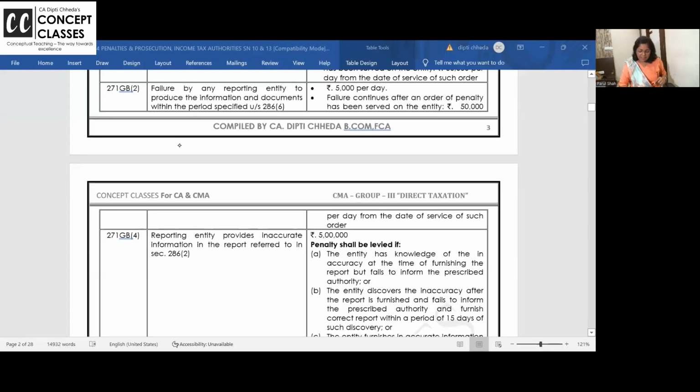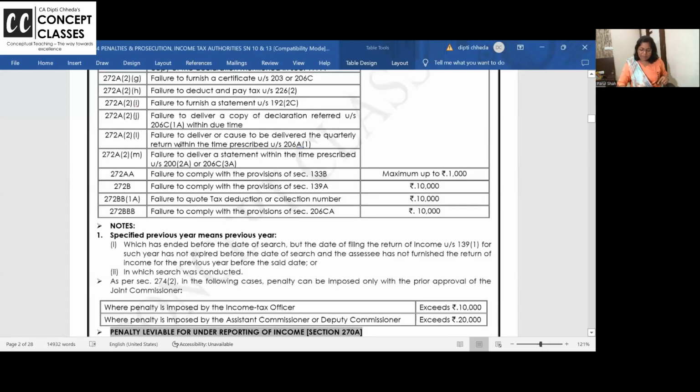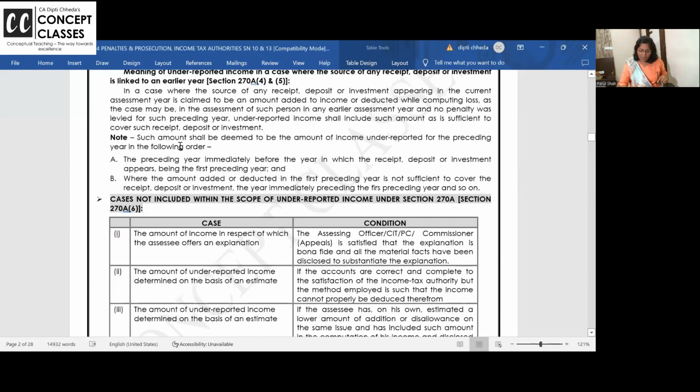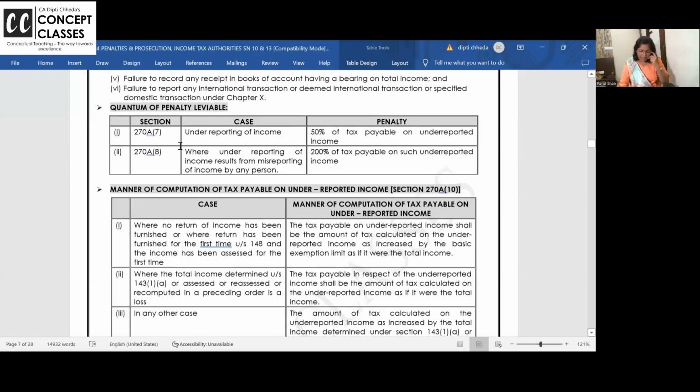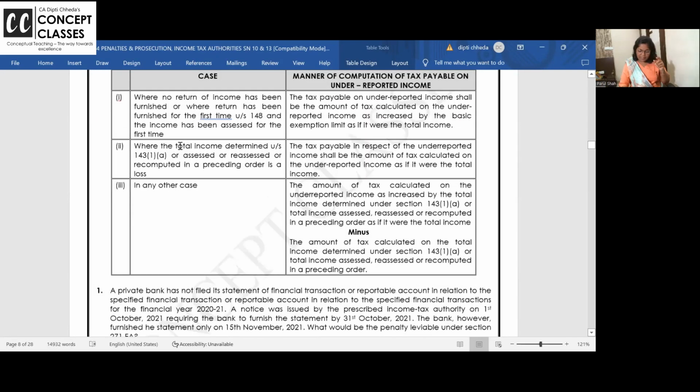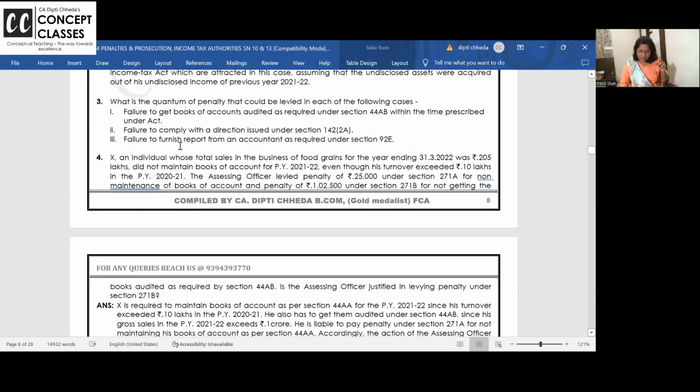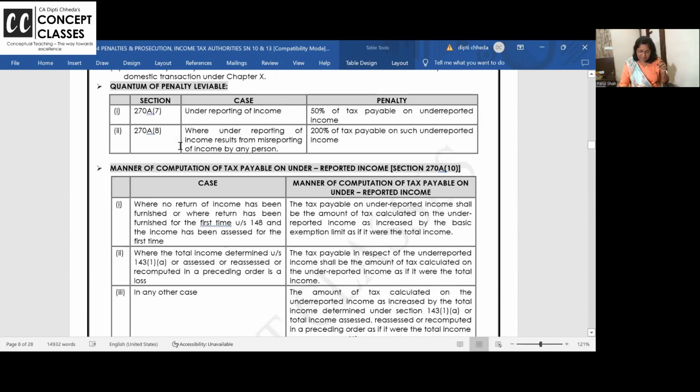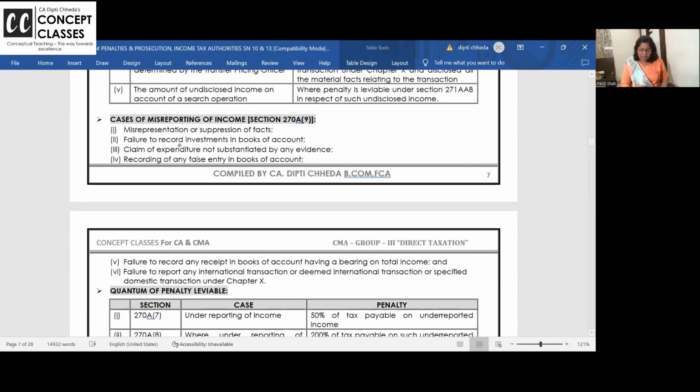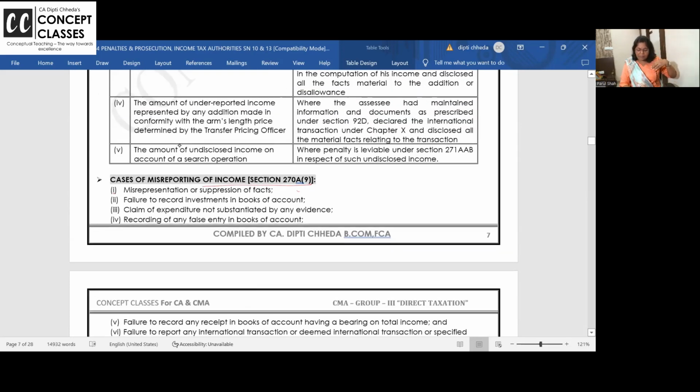6 cases, last 2 minutes before I close. What are the cases? This can be asked as a theory question in your question number 8. Wherever they ask a theory question, they can ask you what are the reasons. What are the 6 cases of misreported income, where your underreported income will become misreported.